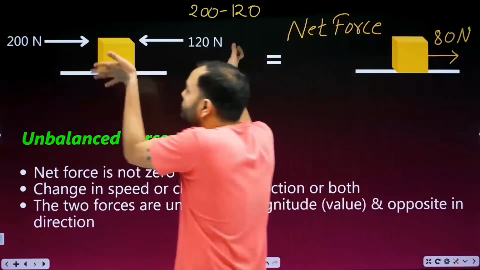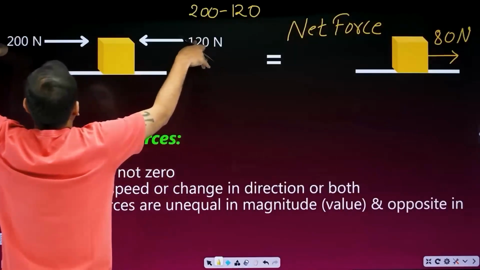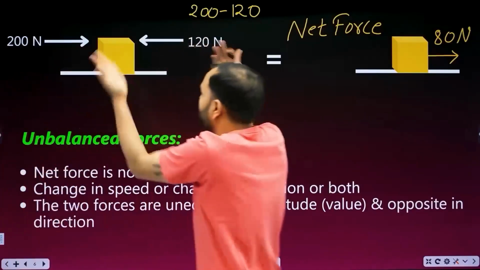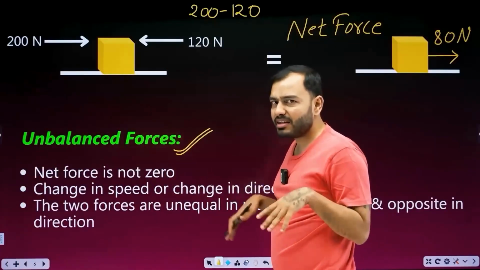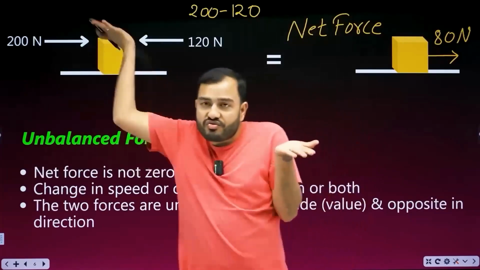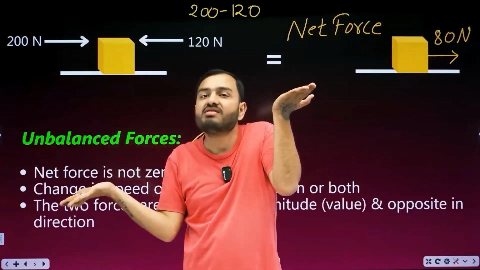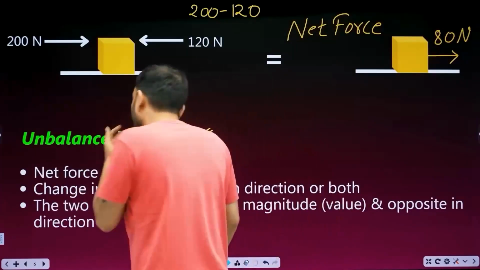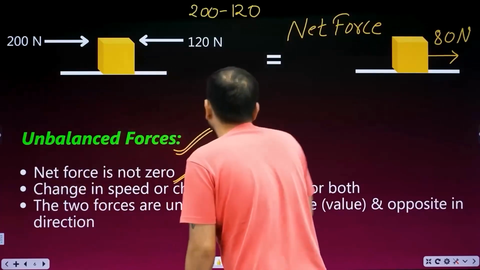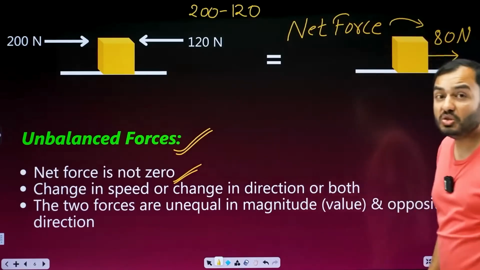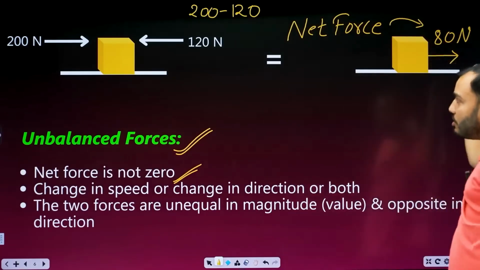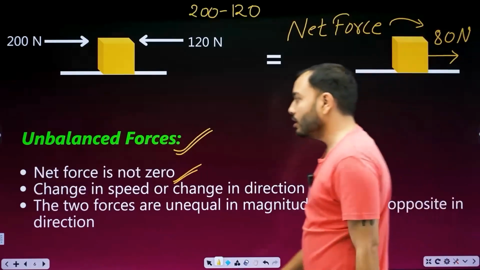So beta, such forces which are unequal but opposite are called unbalanced. Balancing was spoiled. Weight is not equal. Force on this side is more and this side is less. Unbalanced force. In such a case, the net force is not zero. Is net force zero? No. How much is net force? 80 Newton. In which direction? In this direction. Net force is not zero.